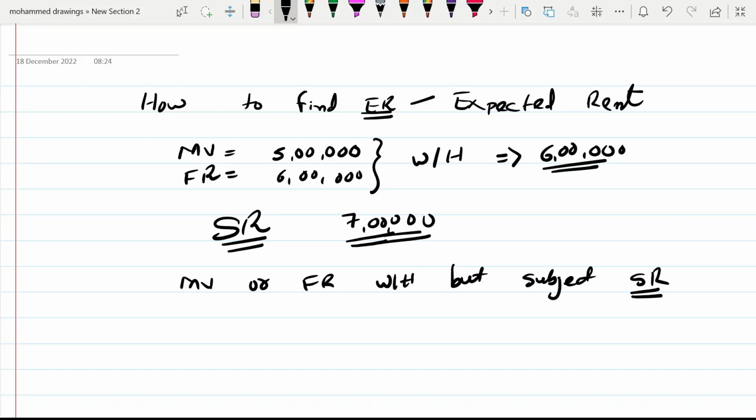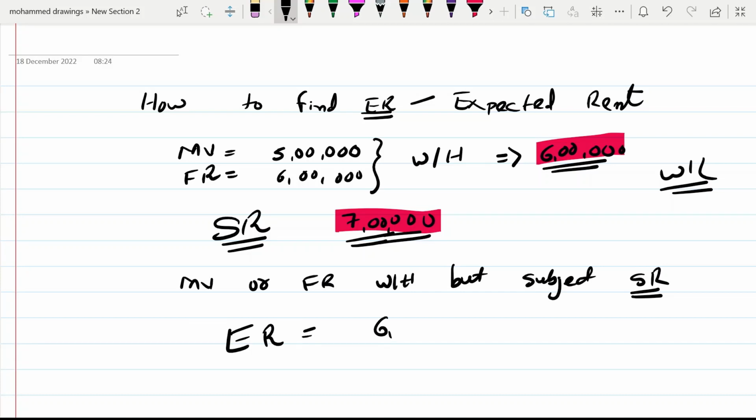Your answer should not be more than SR. So from these two values, 6 lakh and 7 lakh, you have to take the lower amount. So ultimately, the expected rent of this house is 6 lakh. So this is the first situation in which your expected rent is 6 lakh. This is the way you will find out.